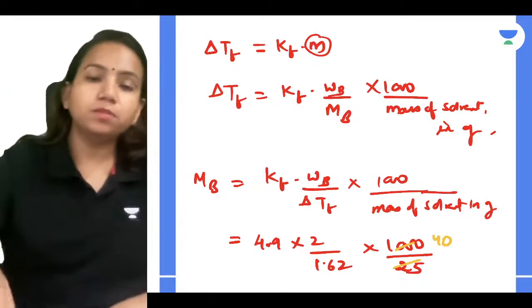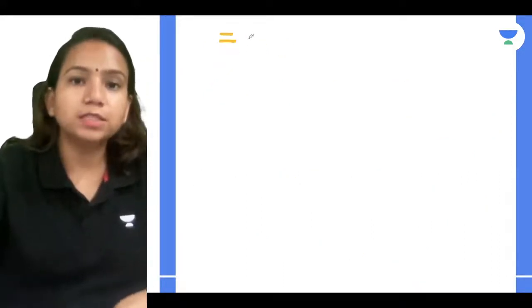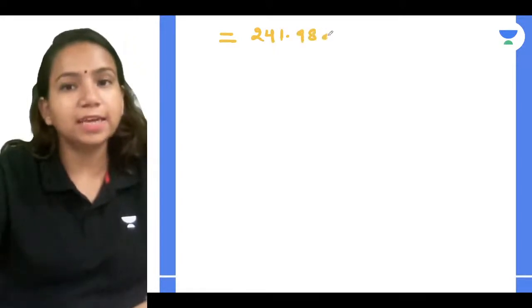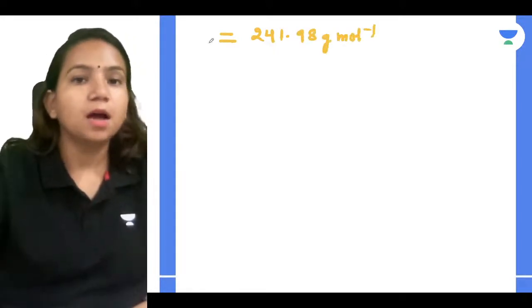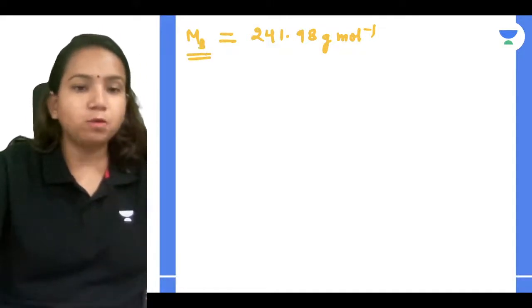Everyone has to answer. Very good, Ankit. The answer is what? 241.98 gram per mole. So this is the molar mass that you are getting, which is the abnormal molar mass.